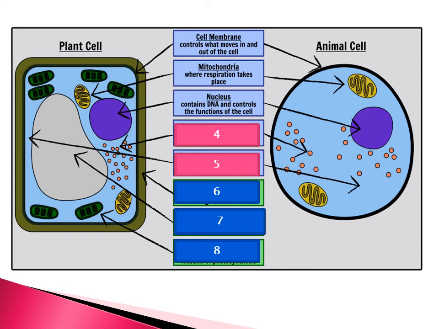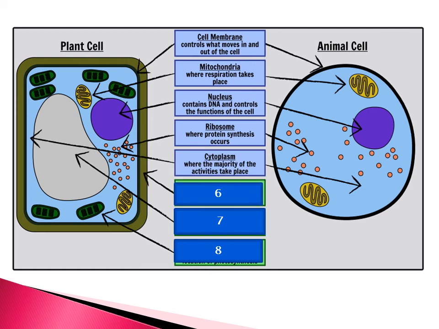Now come to the fourth one. The small brown colored granular structure is known as ribosomes. Whatever protein is required by your cells is made by these small ribosomes. Now the fifth one is called cytoplasm.